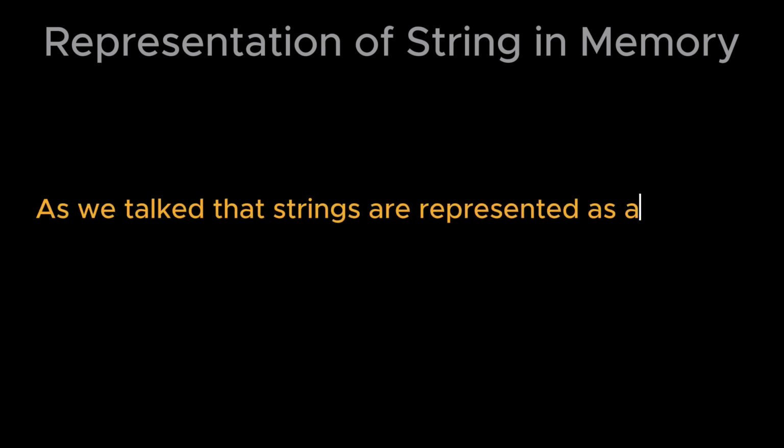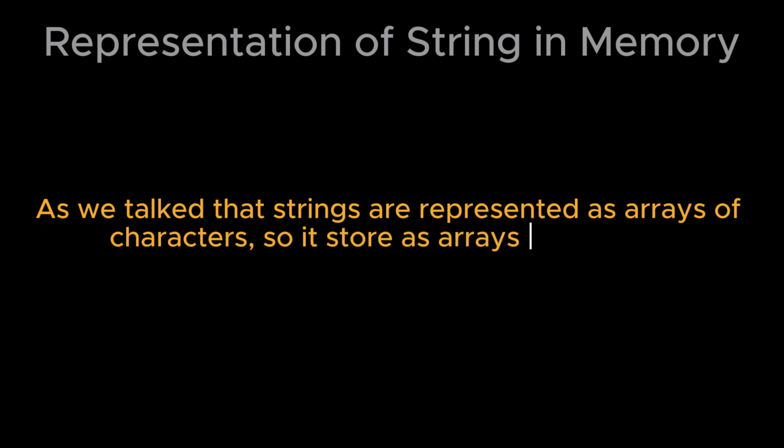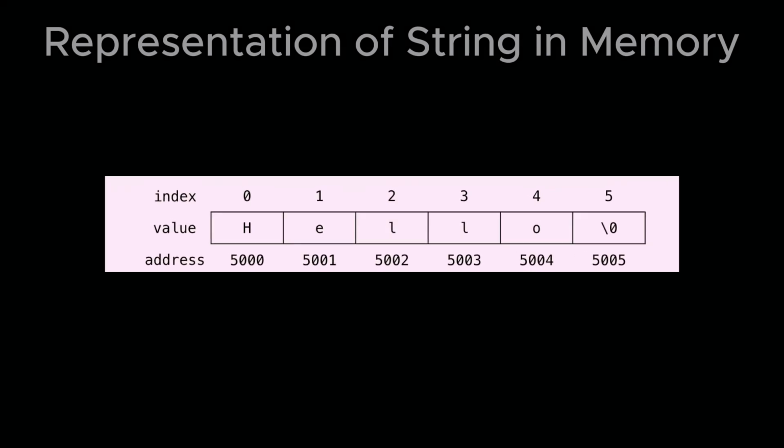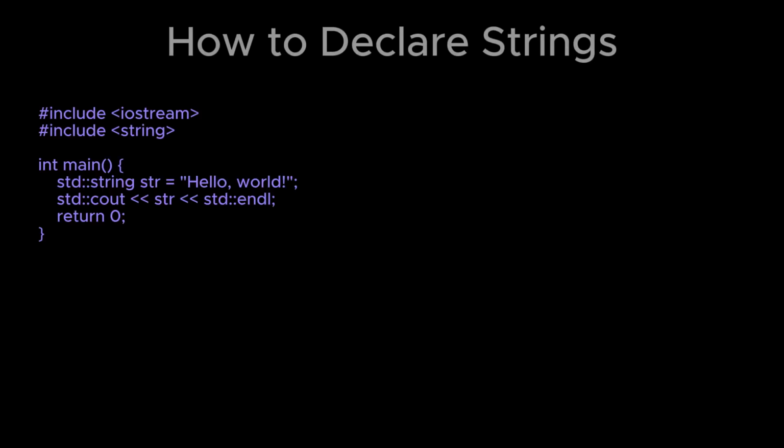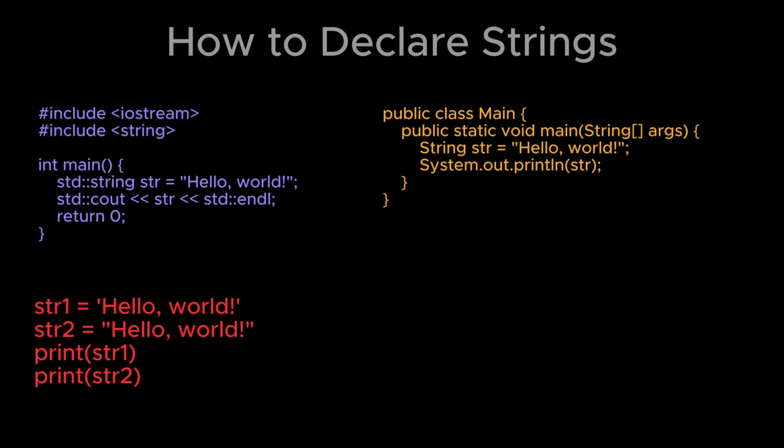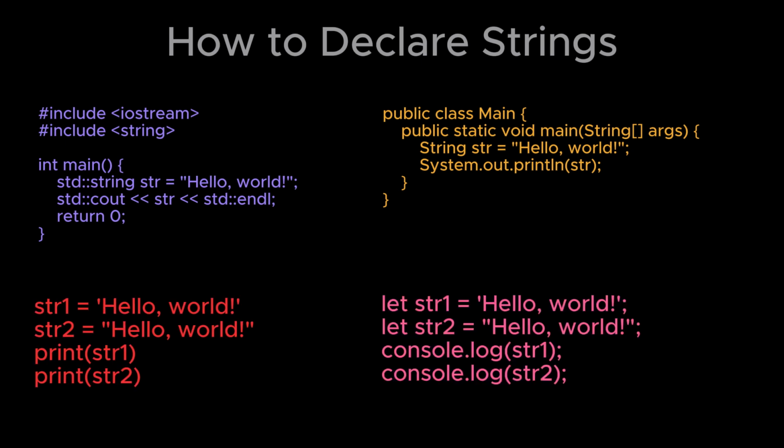How is a string represented in memory? As we talked about, strings are represented as arrays of characters, so they are stored as arrays in memory. This is how the string is represented in memory. How to declare strings in C++, Java, Python, and JavaScript. This is the basic representation of how strings are declared in programming.